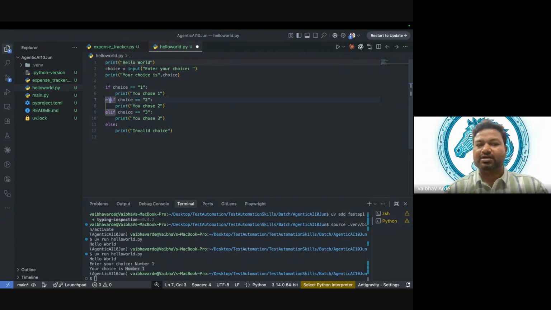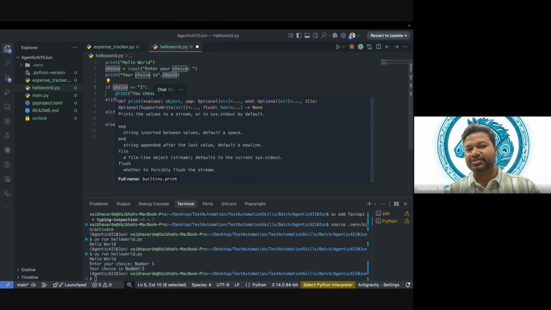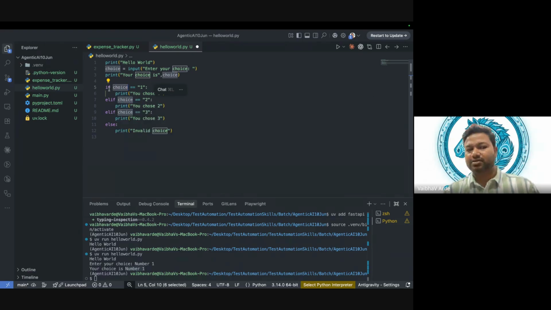In other languages it is else if, but in Python it is elif. If you have one condition, we can use only if. If you have two conditions, we can use if else.